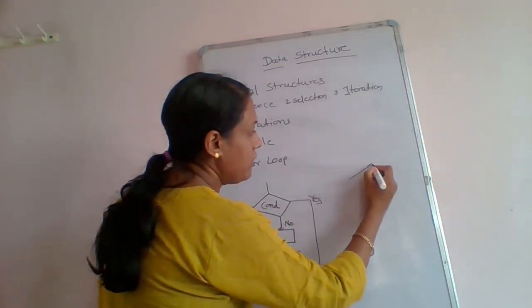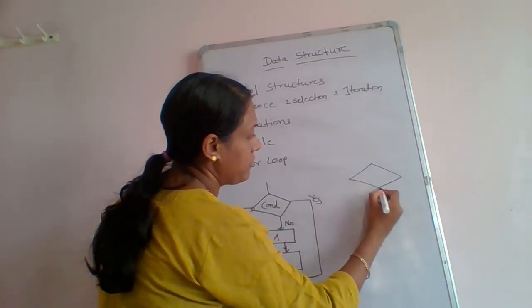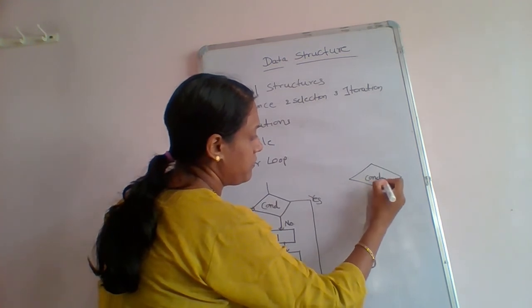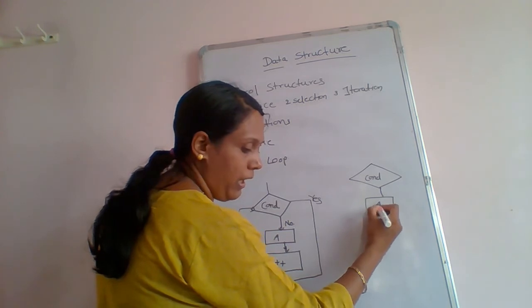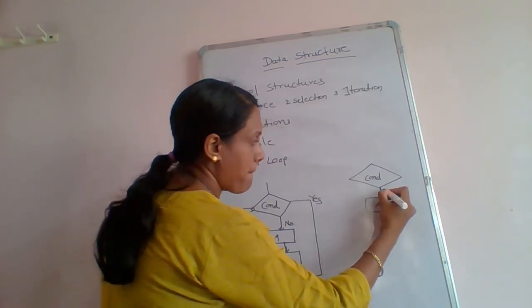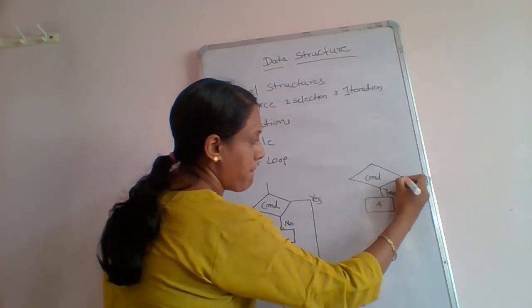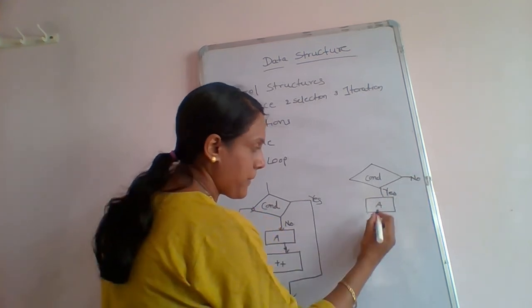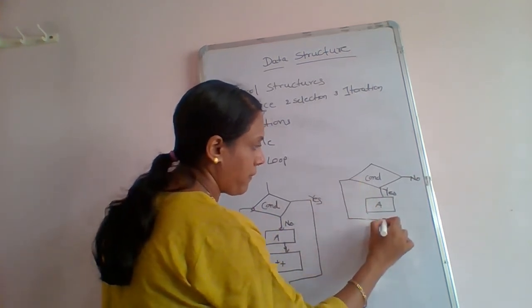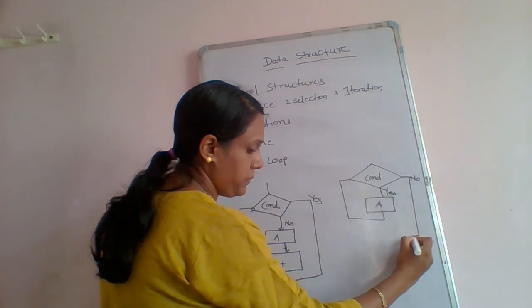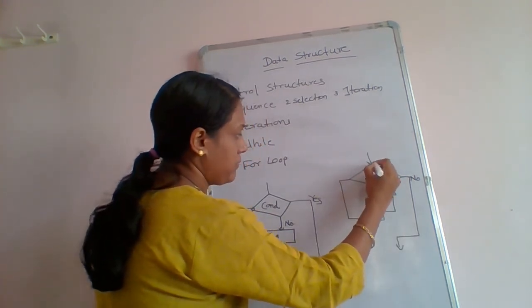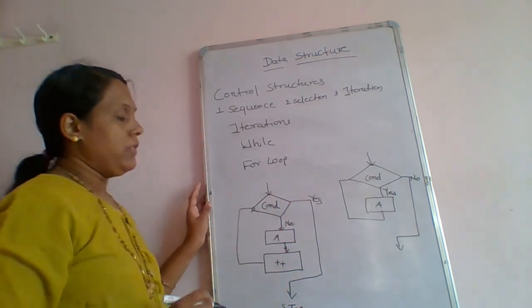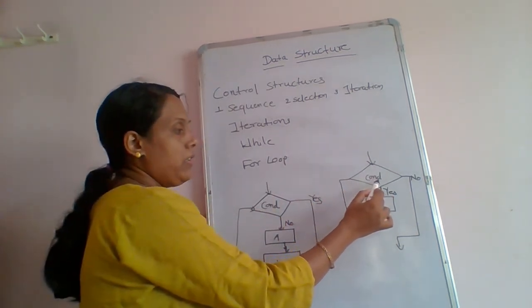And when there is a condition and a module is there, suppose A, that is the while loop. It will check that the condition is true.